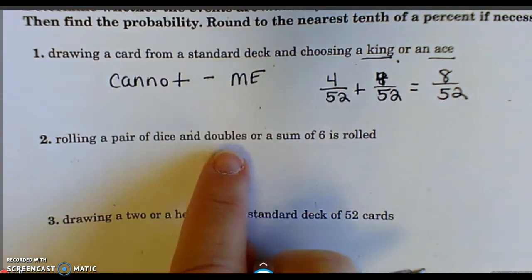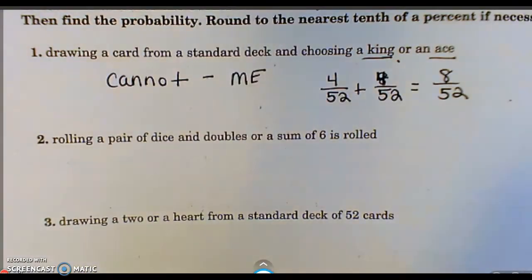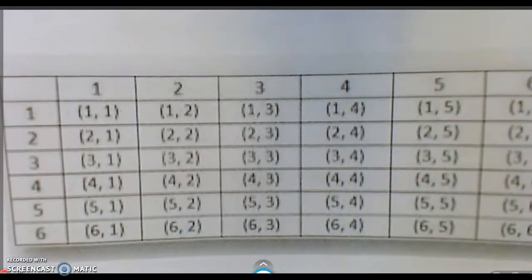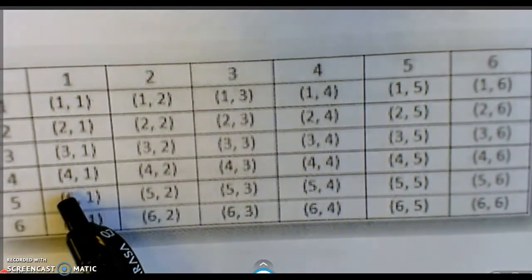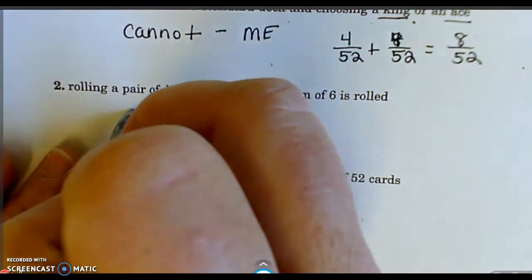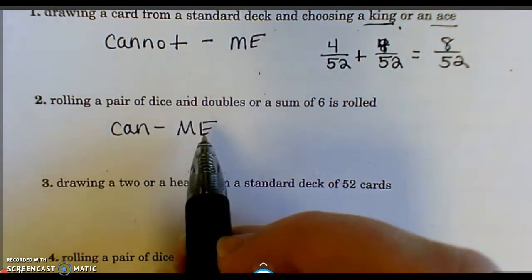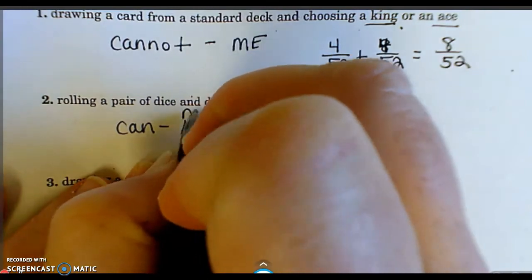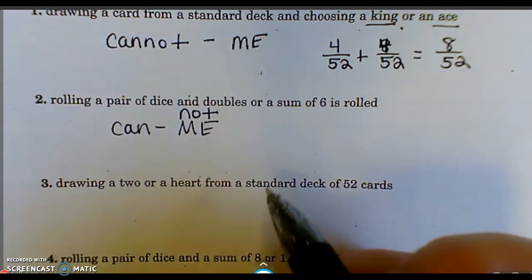Rolling a pair of dice and doubles or a sum of 6. Alright, let's look back at these dice again. It says doubles or a sum of 6. So doubles we know are these right here. Sums of 6 are right here. There's one that's in common, so that means it can happen together. So it is not mutually exclusive. Because it's not mutually exclusive, this is where you have to subtract off the common one.